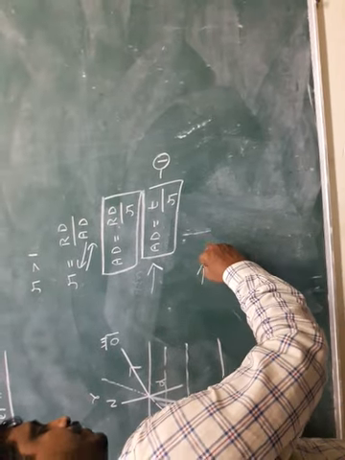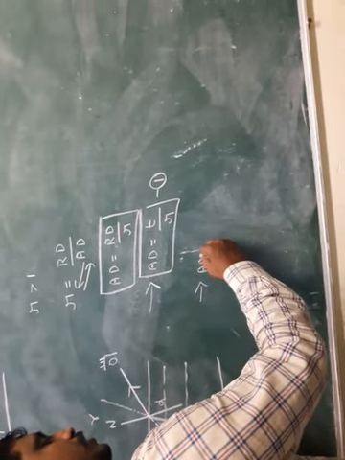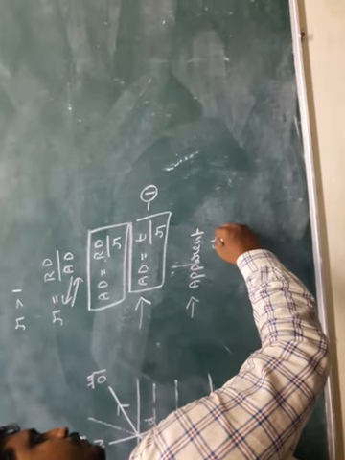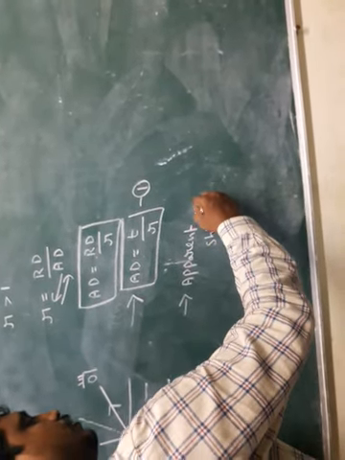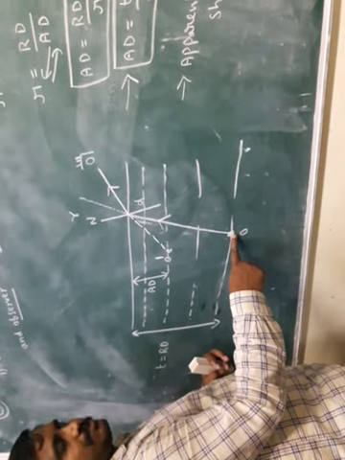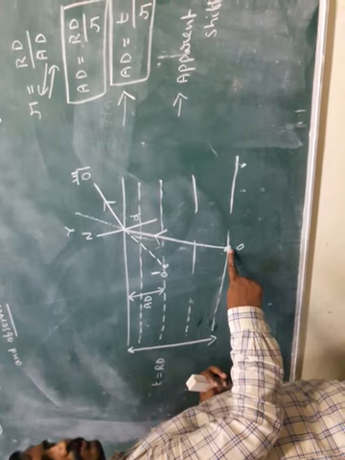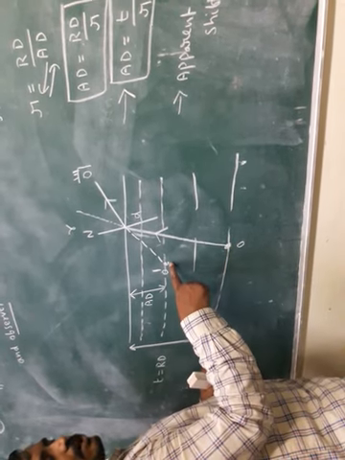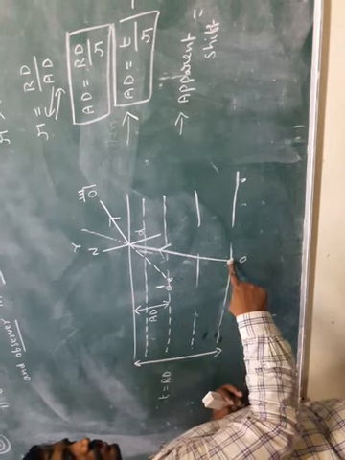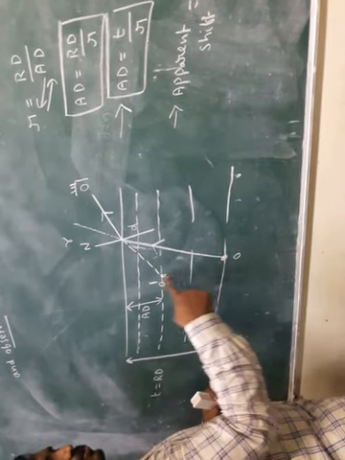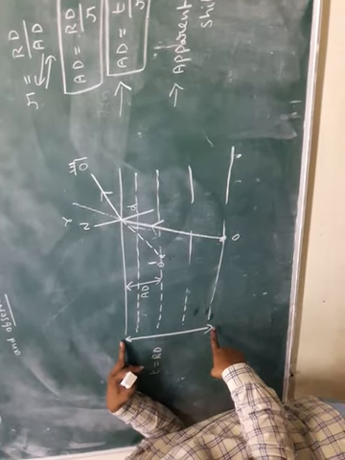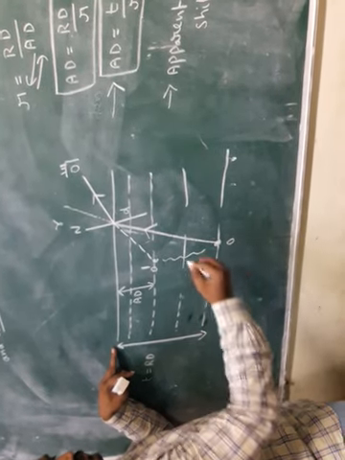What is the apparent shift? Look at the diagram once again. Apparent shift means the original object is here, and because of bending of light, the object appears here. This is called apparent shift. Apparent shift, according to the diagram, is this.